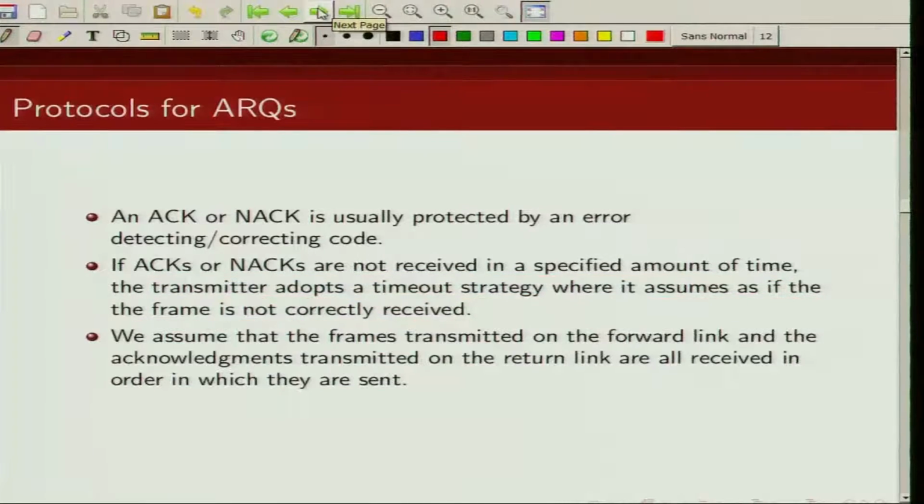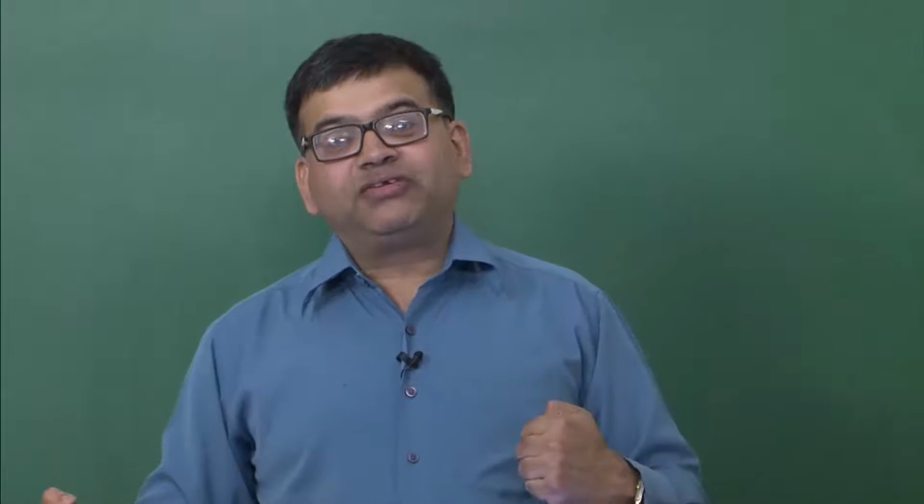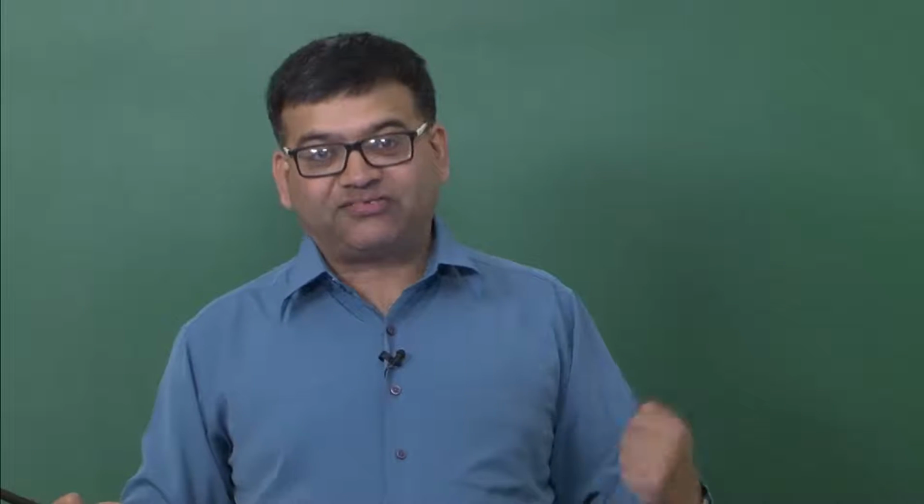Another assumption that we are going to make is that all the frames that we transmit over the forward link as well as the acknowledgements that are sent over the reverse link are all received in order. So, the packets that we send first, the receiver is going to receive them first, and the transmitter is going to receive the NACK and ACK of those packets first which have been transmitted earlier. That is what I mean when I said all are received in order.